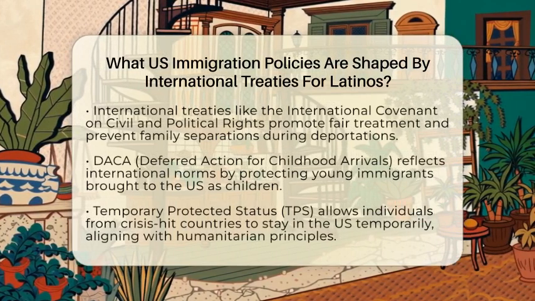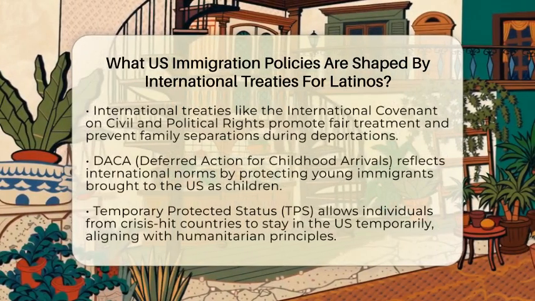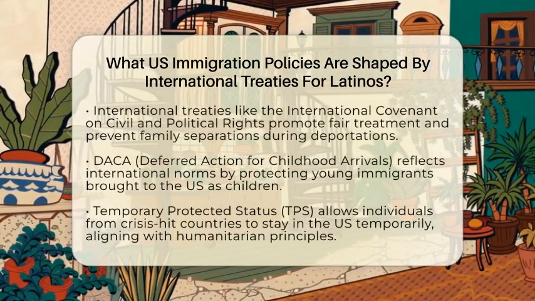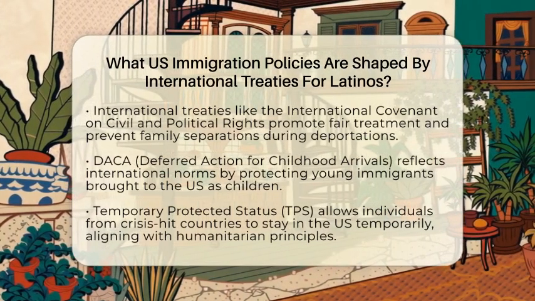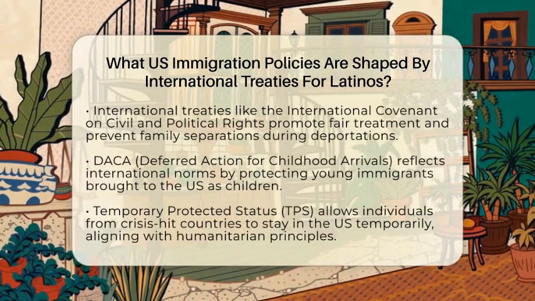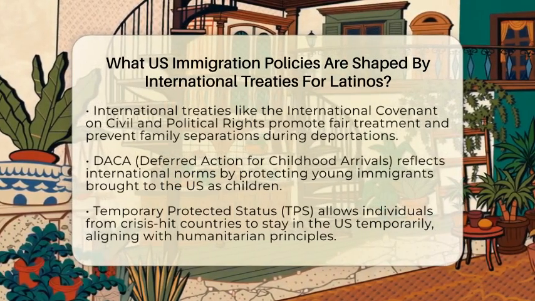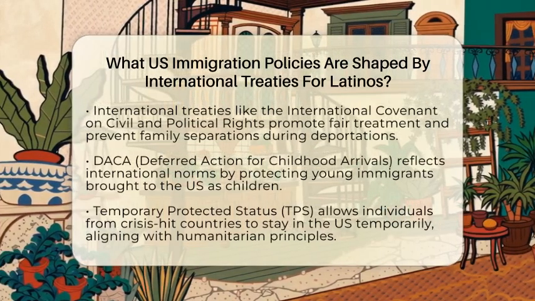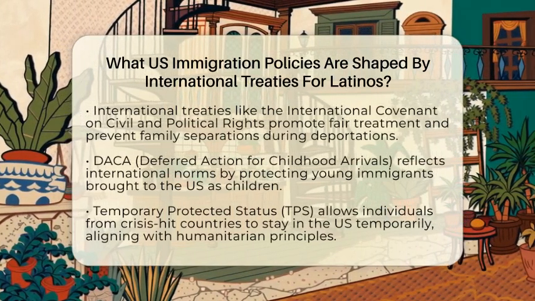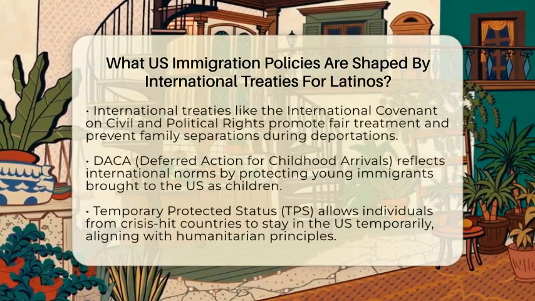Another important agreement is the Convention on the Rights of the Child, which the US has not ratified. Still, many US policies align with its principles. This treaty focuses on protecting children's rights, including those of immigrant children. It encourages keeping families together and making sure children are safe and cared for.